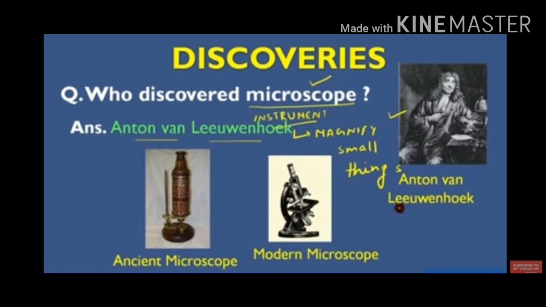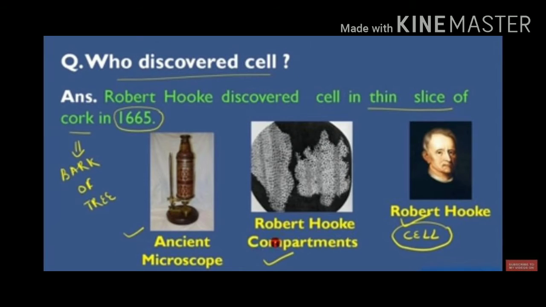Cells are very small in size and we cannot see them with the naked eye. So the scientist Anton van Leeuwenhoek discovered an instrument which is called the microscope. This instrument is used to magnify small things which we cannot see. So students, after the discovery of the microscope, the question arises: who discovered the cell?